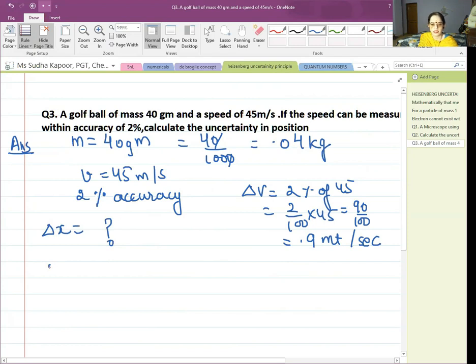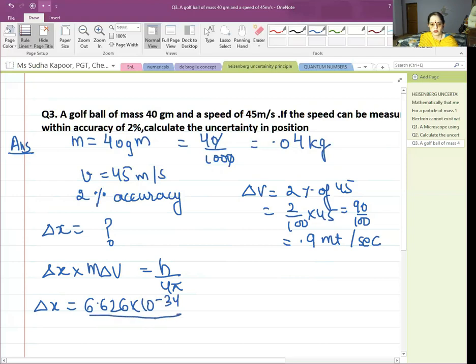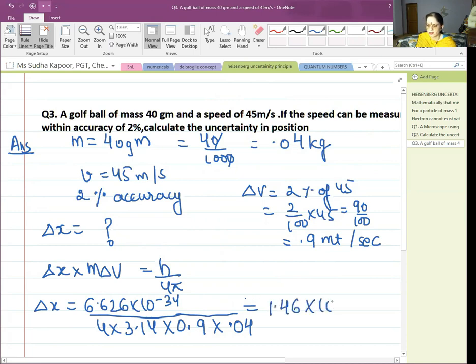So applying the Heisenberg uncertainty principle, delta X into m delta V is equal to h upon 4 pi. Delta X is question mark. h is 6.626 into 10 to the power minus 34. 4 into 3.14 into delta V is 0.9. And what about the mass? The mass is given as 40 gram, which we have calculated as 0.04 kg. So calculating the things, the overall answer for the uncertainty comes out approximately to be 1.46 into 10 to the power minus 33 meter.